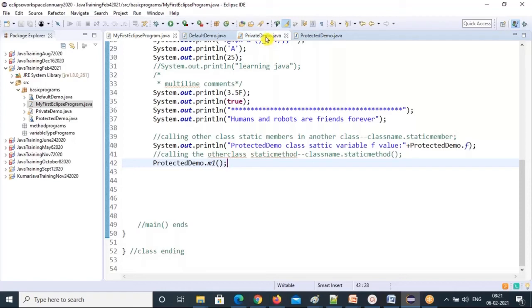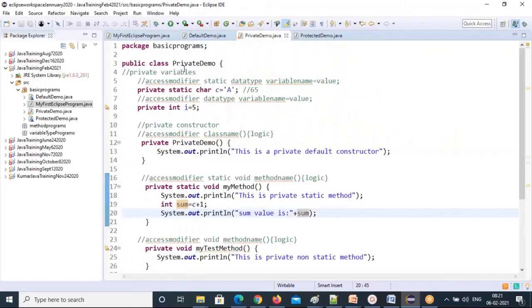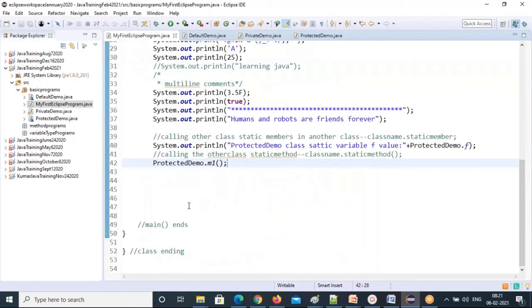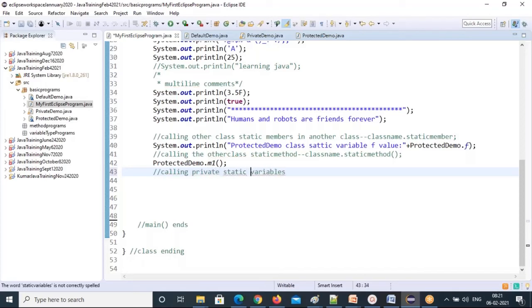But can I call these protected variables and these things? Let me show you that also. It won't allow you. So I told you that protected variables, protected methods cannot be visible outside the class. Calling private variables, private static variables, anything private is not visible.